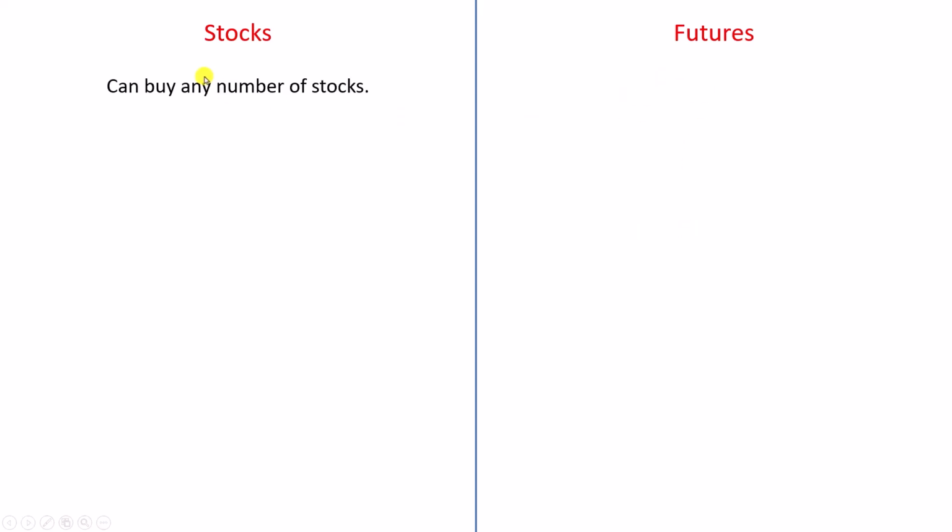Alright? Now, stocks. You can buy any number of stocks. You can buy one stock, you can buy 23 stocks, you can buy 433 stocks, or any number of stocks.